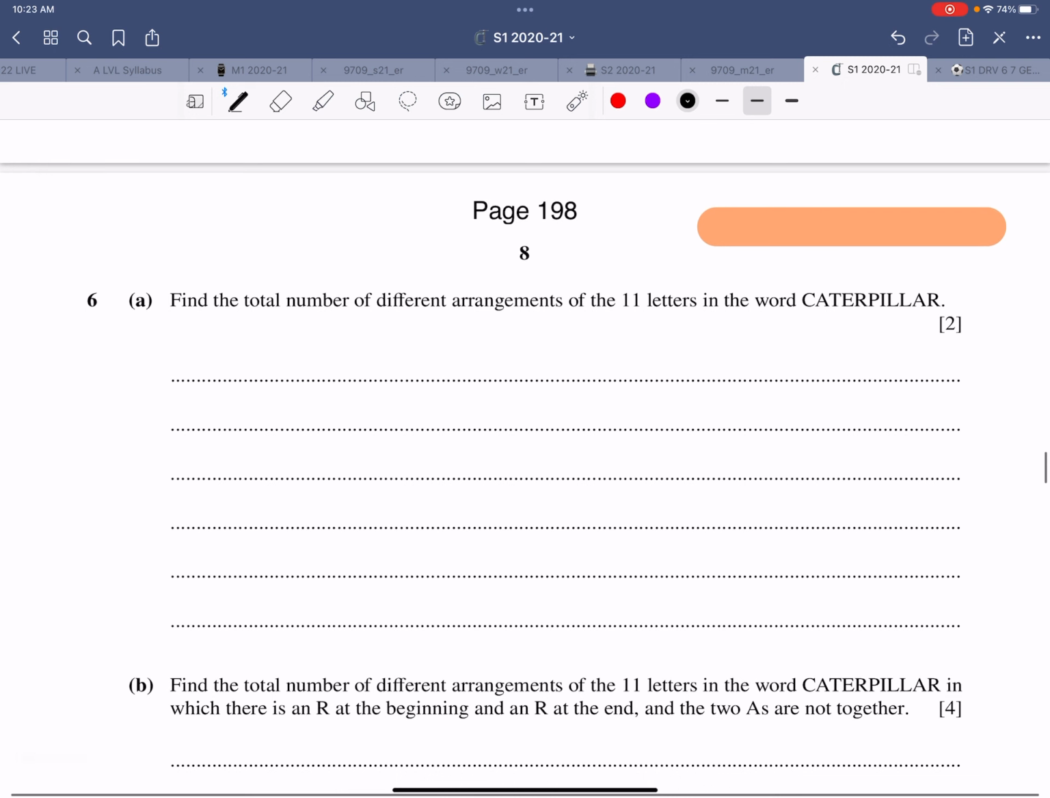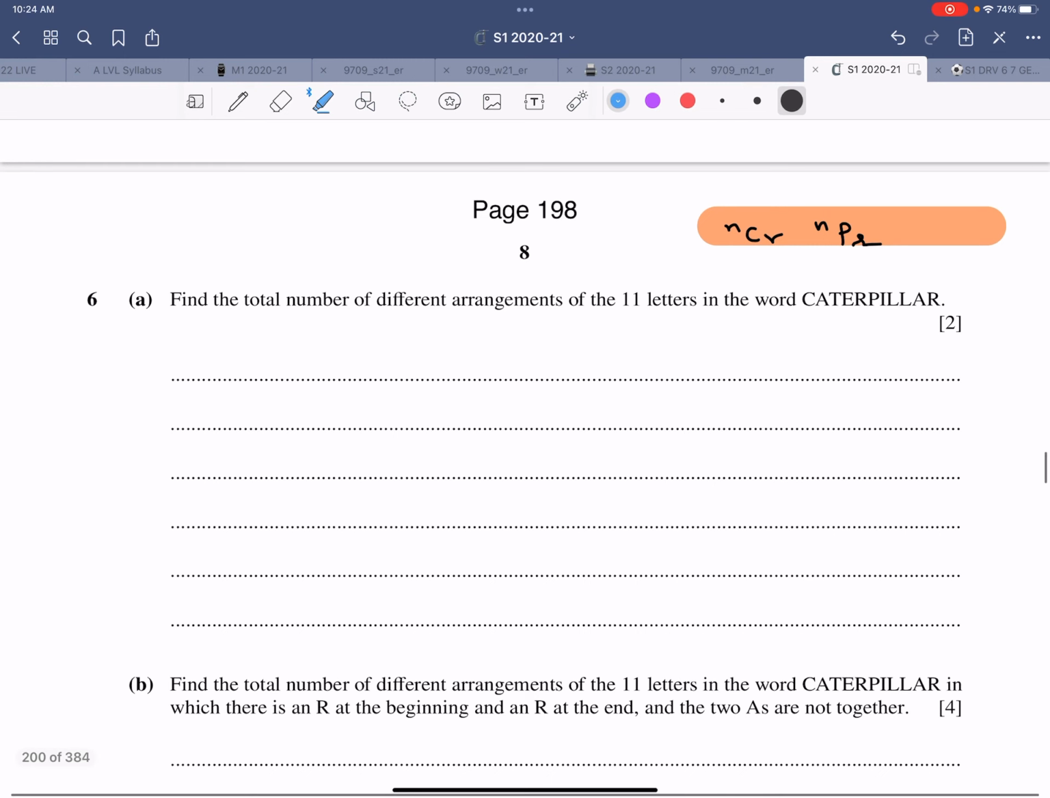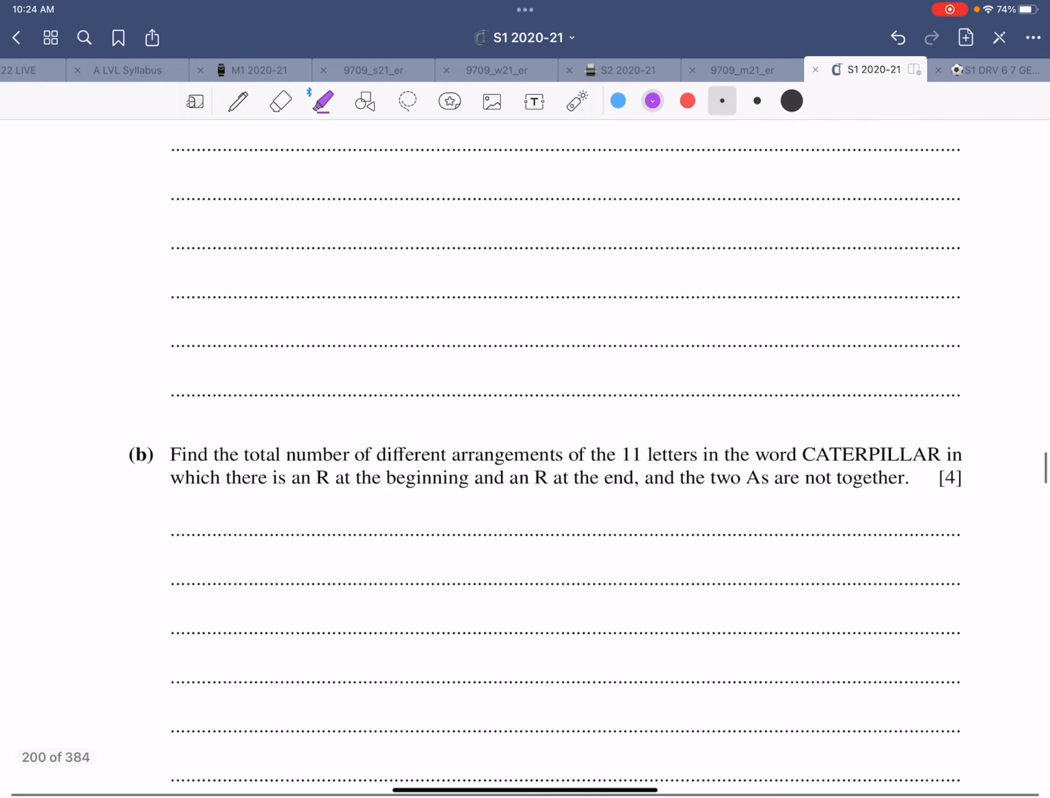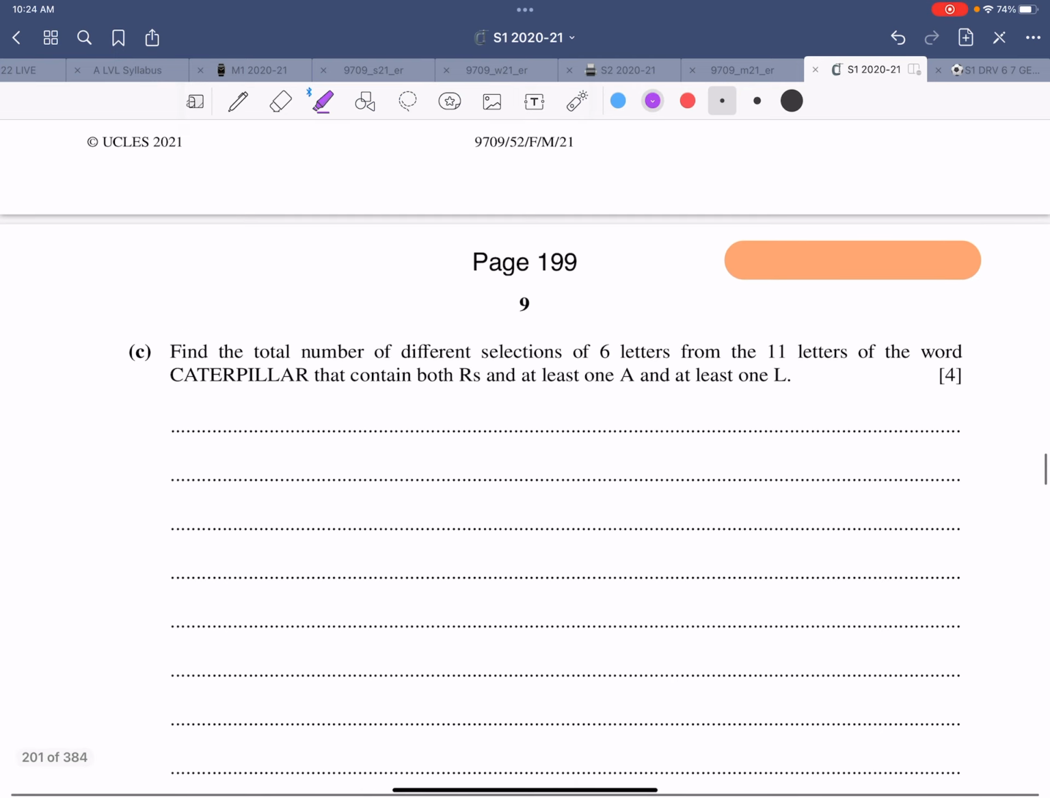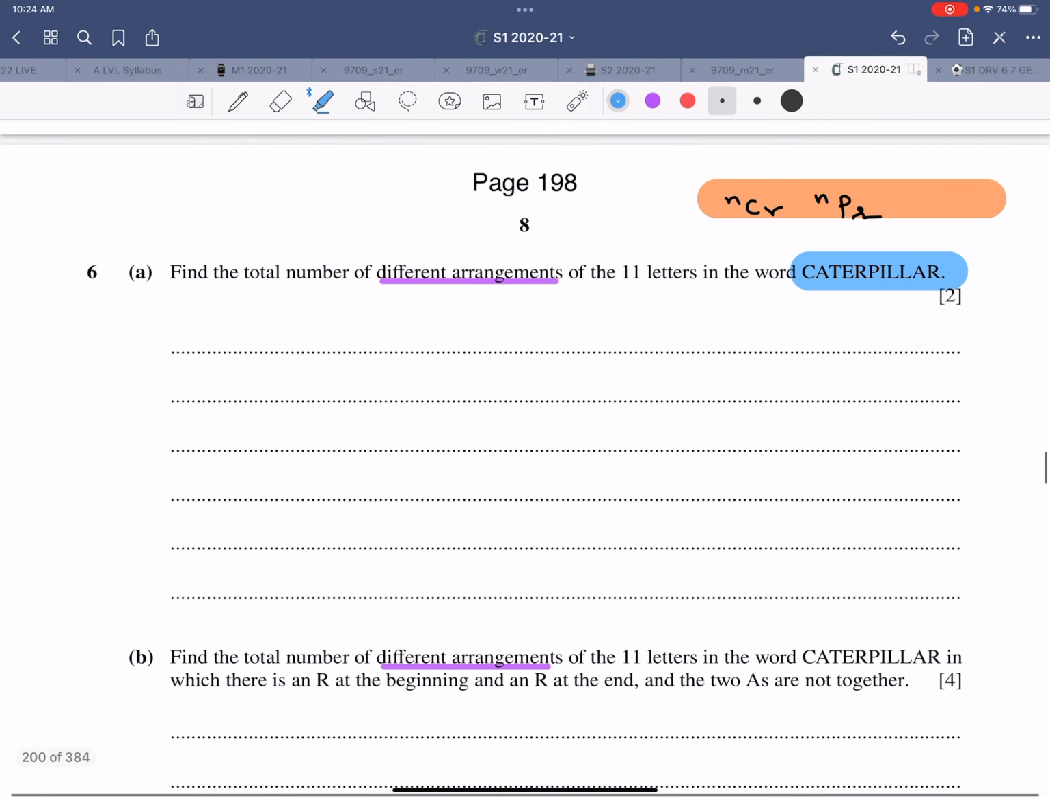Question number 6, that's my favorite topic, that is nCr and nPr. C stands for combination, P stands for permutation. First of all, I'll read the whole question. It's using the word caterpillar. The first part is about arrangements. The second part is about arrangements. And the third part is about selections. So this is nCr, and the first two are nPr. That's the first thing that you should label.